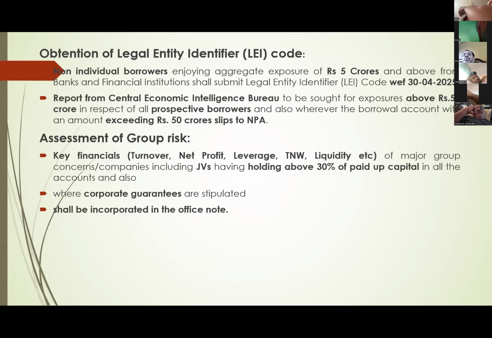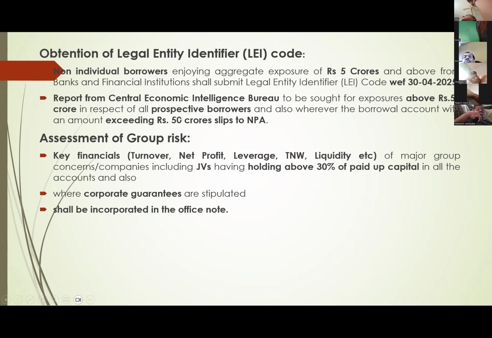Now the cut-off dates are all over, because from 30th April 2025 onwards, all non-individual borrowers with exposure of 5 crores and above compulsorily have to submit the LEI, Legal Entity Identifier code. And for all proposals, we have to enter this LEI code number on the first page itself.